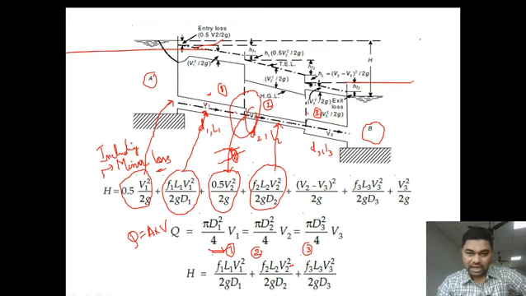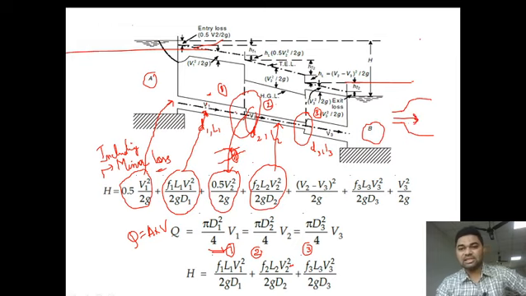Now let us see what is happening at this section. The liquid is flowing from the smaller pipe to the larger pipe, so there is sudden enlargement. What is the minor loss? The formula for sudden enlargement is (V2 minus V3) whole square by 2g. Why V2 minus V3? Because the flow is entering from pipe 2 to pipe 3. That's why it is V2 minus V3.